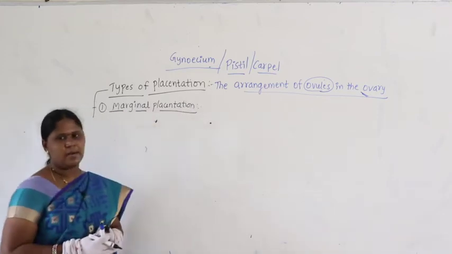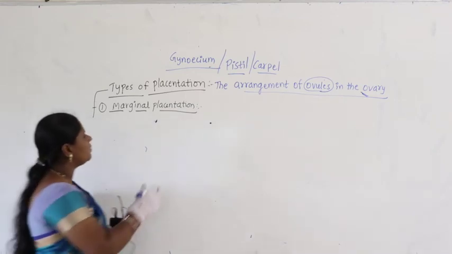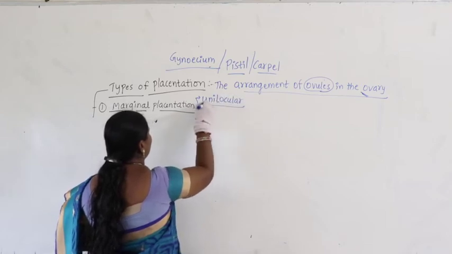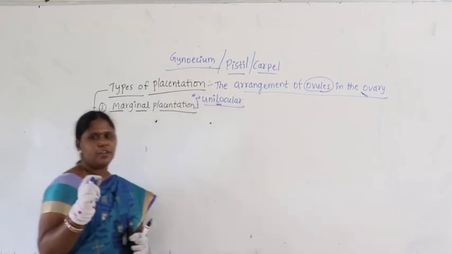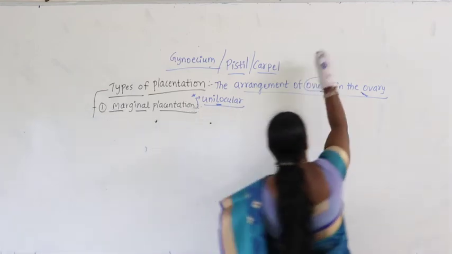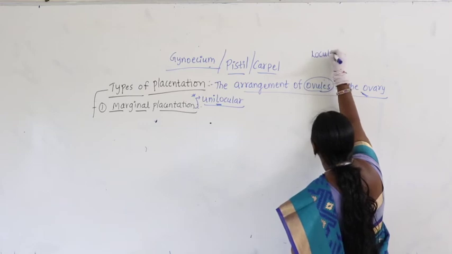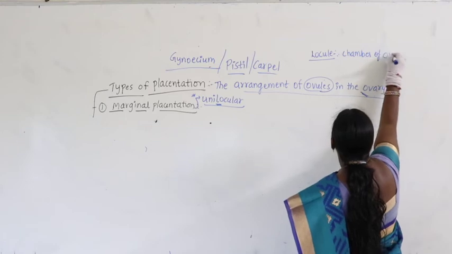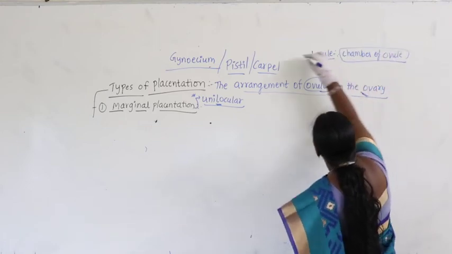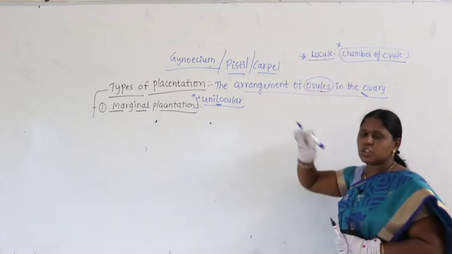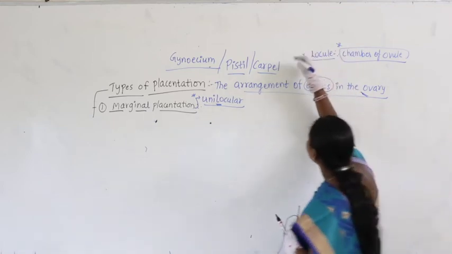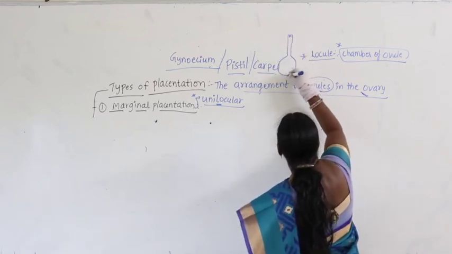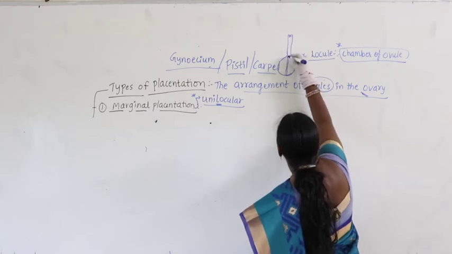In marginal placentation, if you look at the conditions, this is unilocular. What is the meaning of locular? Locule is nothing but the chamber of ovule. For example, if you take the gynoecium, I am drawing once again here, this is the ovary part. Here is the placenta.